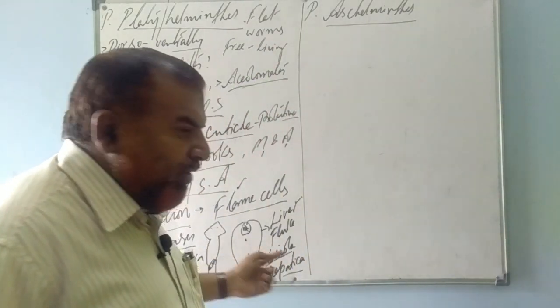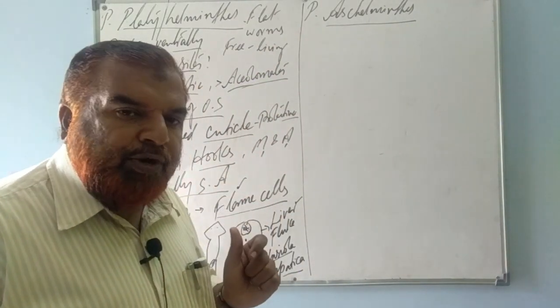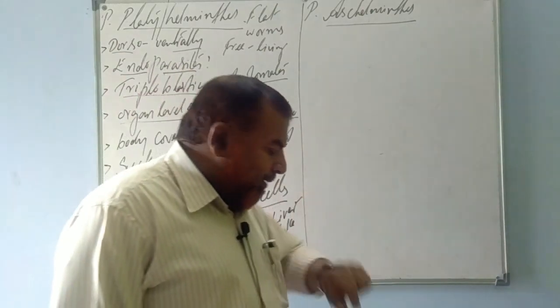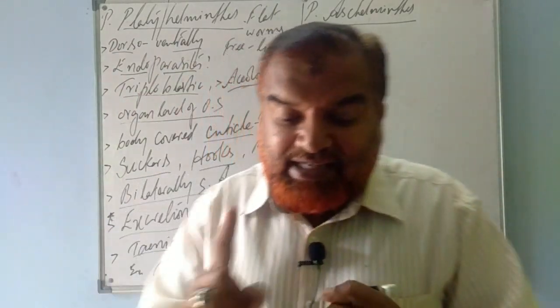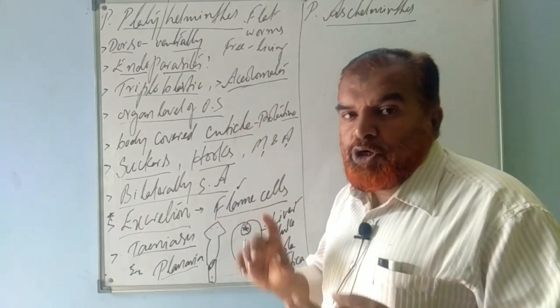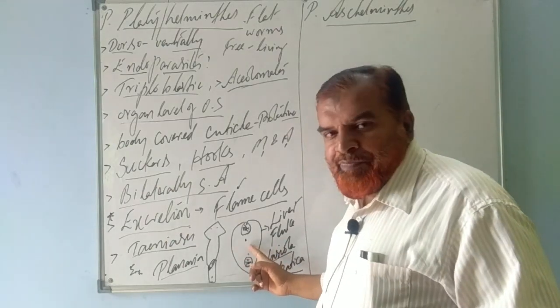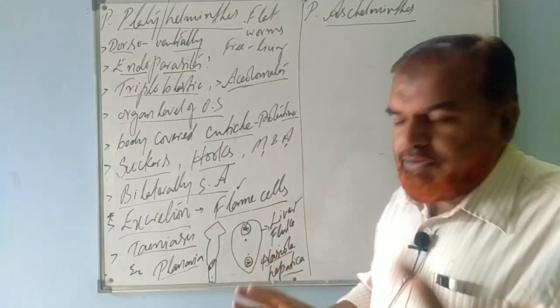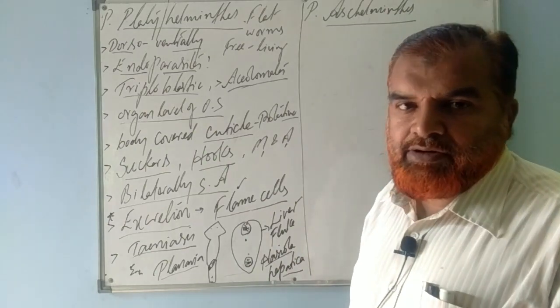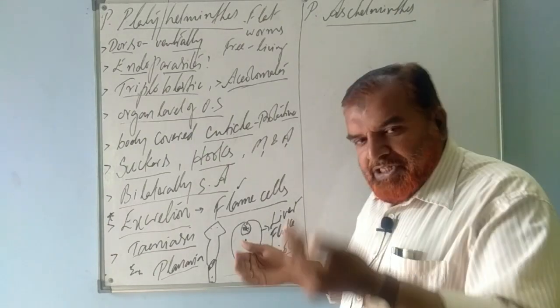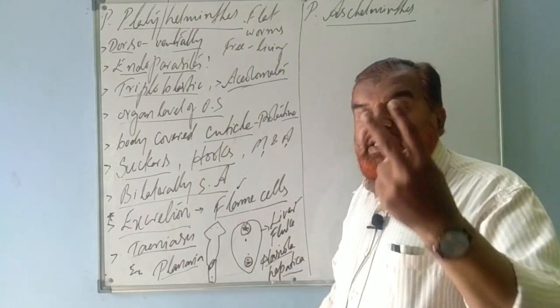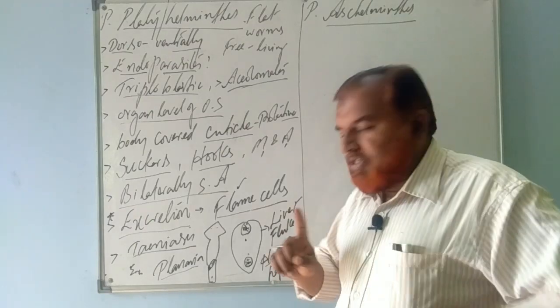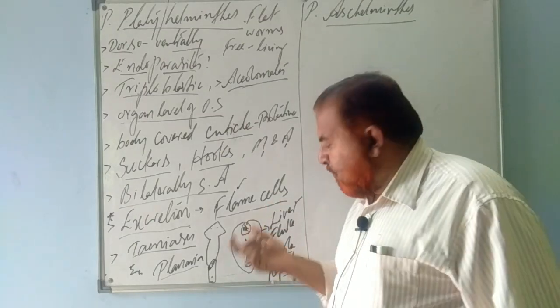This fasciola hepatica is a digenetic parasite. What do you mean by that? A parasite that completes its life cycle in two hosts. One is a snail, the other is a sheep or goat. We are not going to study the life cycle of this worm. It's an endoparasite because it lives inside the host body, but it completes its life cycle in two hosts. Hence, it is also known as a digenetic parasite, the liver fluke.